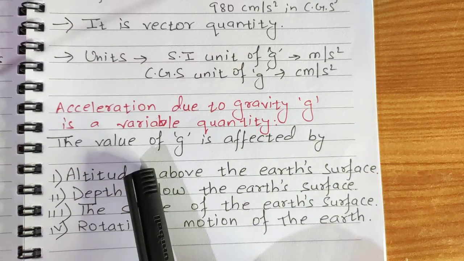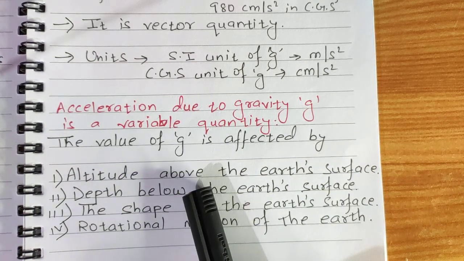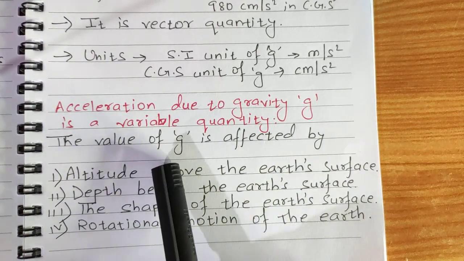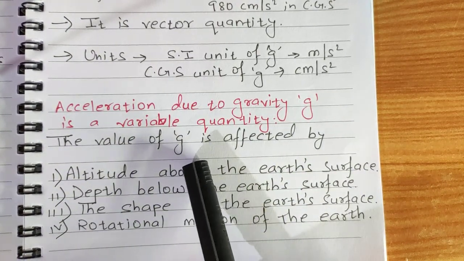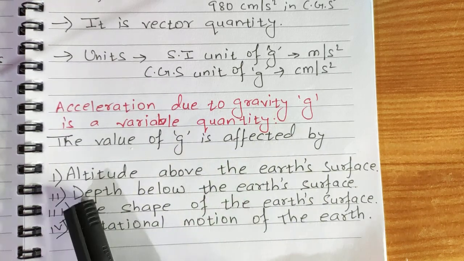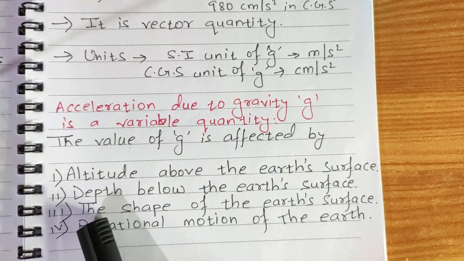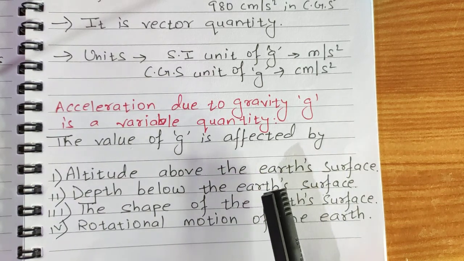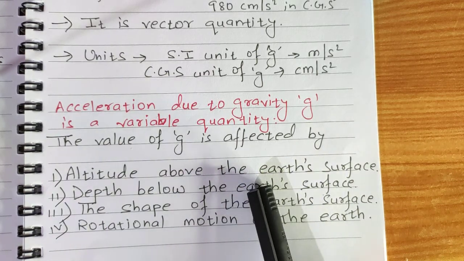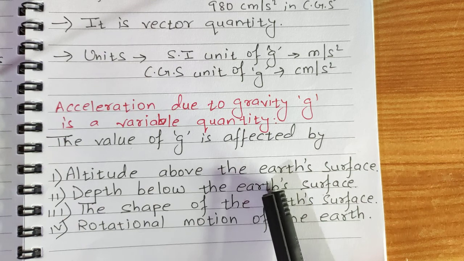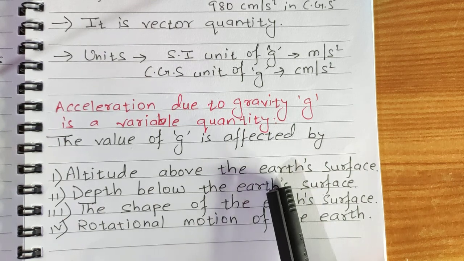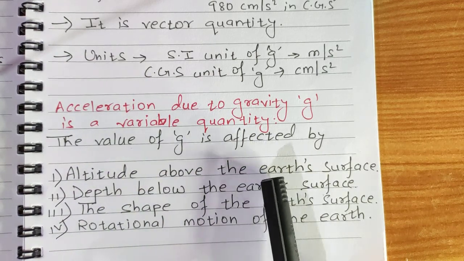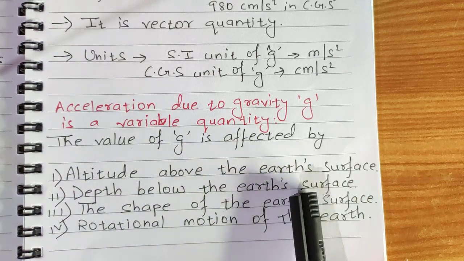Whenever a body goes up away from earth's surface, g changes. Second is depth below the earth's surface. If a body goes down under the earth, like mines, then also g changes.